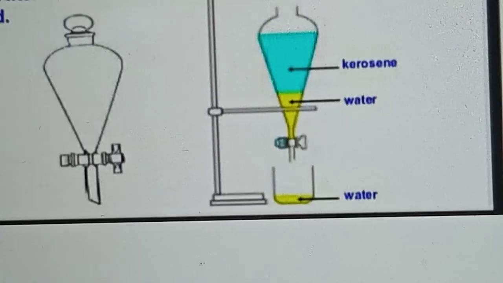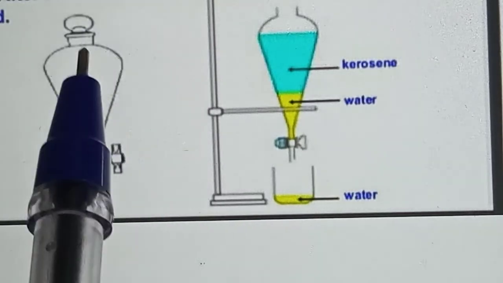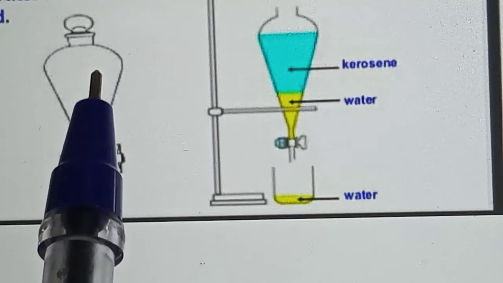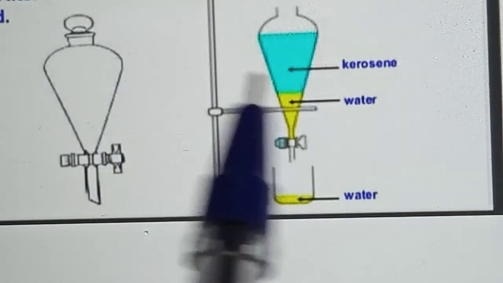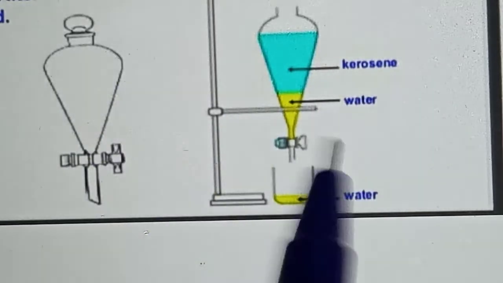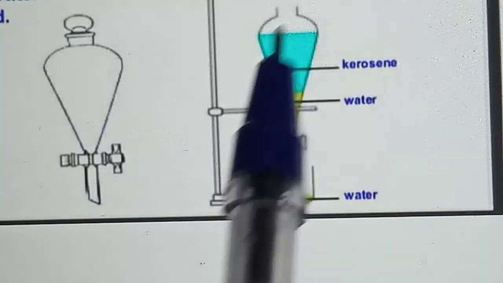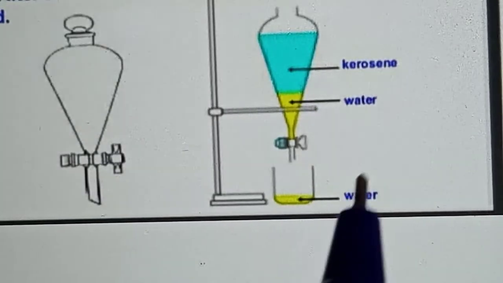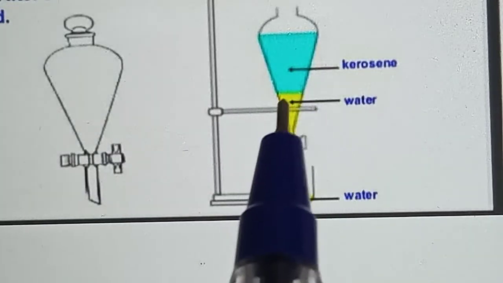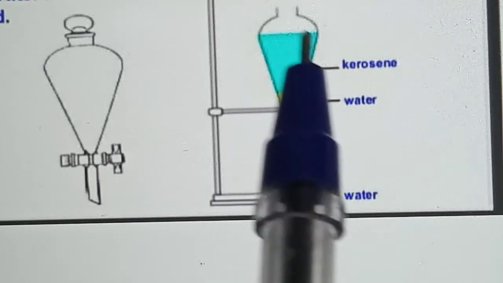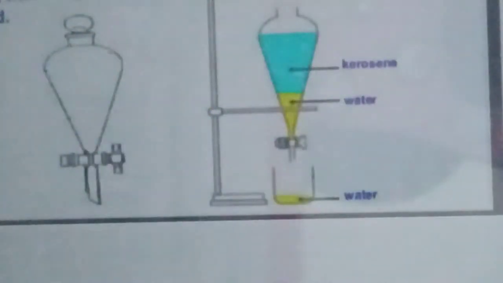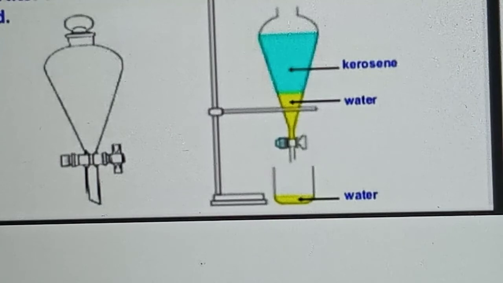Next one is how we can separate immiscible liquids, with the help of decantation using a separating funnel. So this is a separating funnel. If we take a mixture of kerosene oil and water in a separating funnel, it forms separate layers of oil and water.